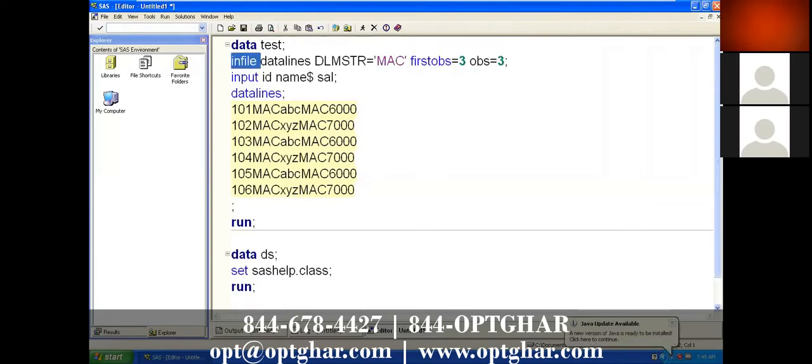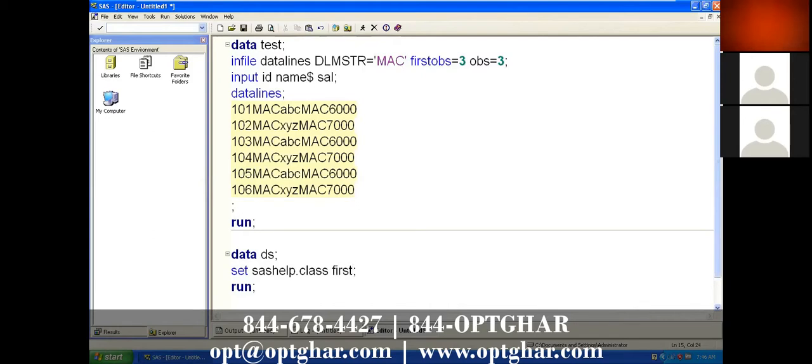But you don't have an infile statement here to specify these options. So this is the syntax, just reading the data from an existing SAS data set to a new SAS data set. We don't have any infile statement, so where do we need to specify these two options?